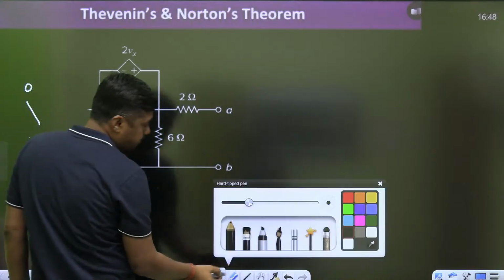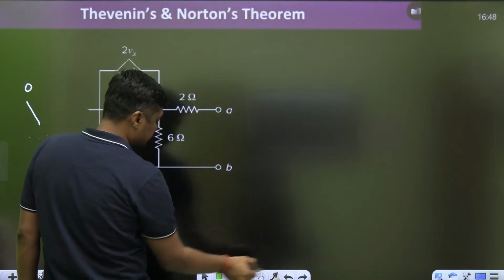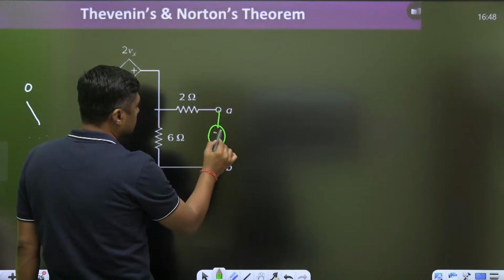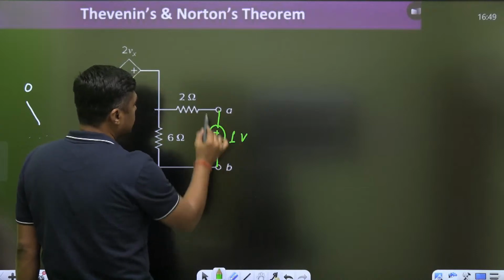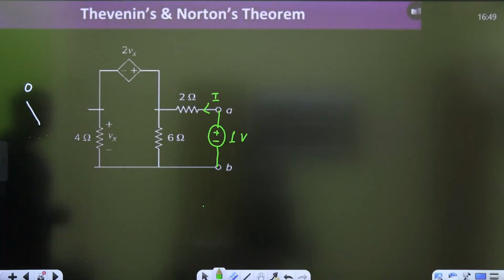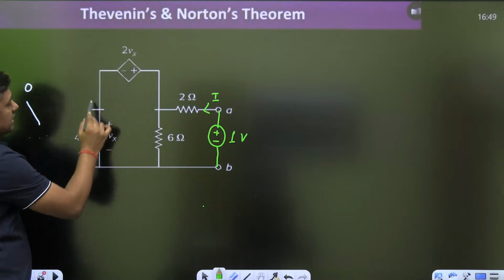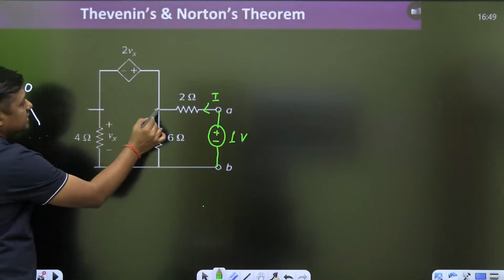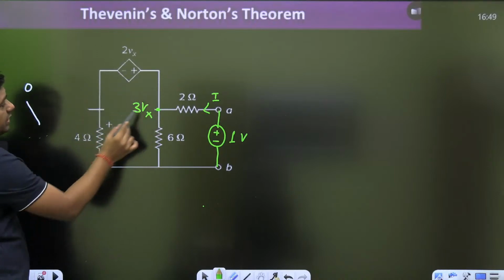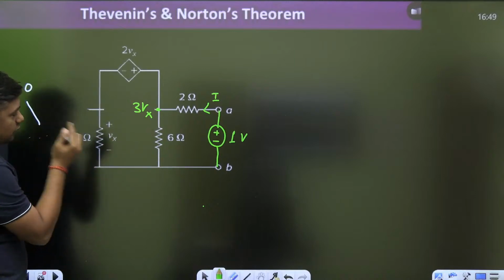And then if you want to find the RTH, you can apply a 1 volt battery here and current I here. Now what is the voltage at this point? Vx. What is the voltage at this point? 2Vx. Vx. What is the voltage at this point? 3Vx. Directly from this point to this point, 3Vx. Okay. Then we have to find the 1 by I.